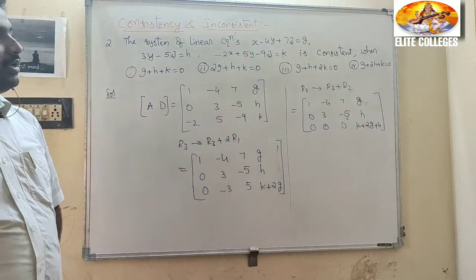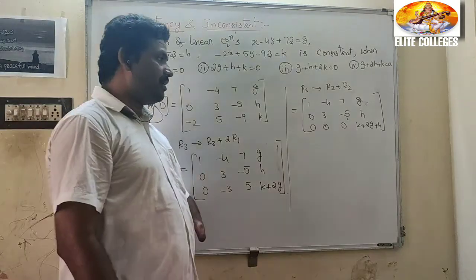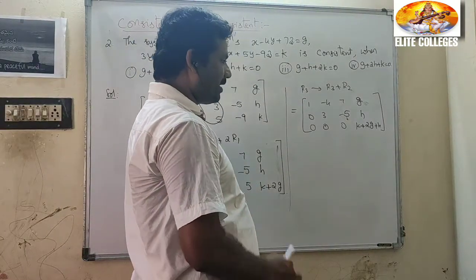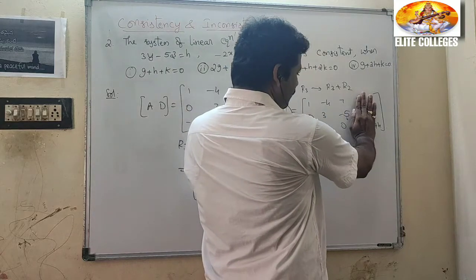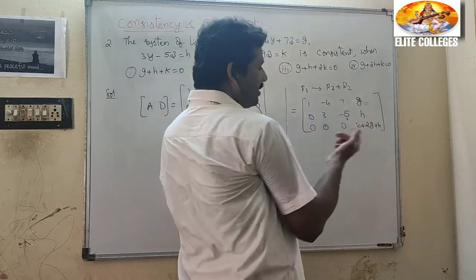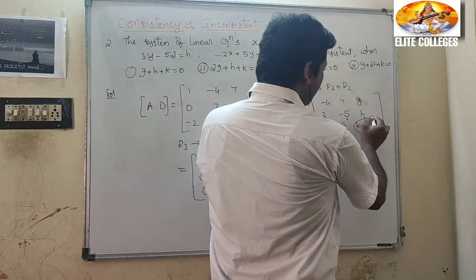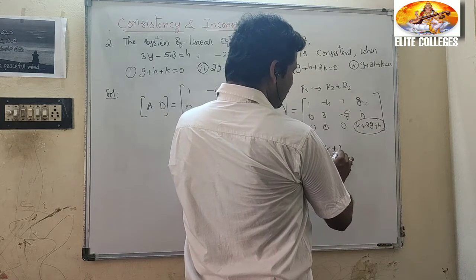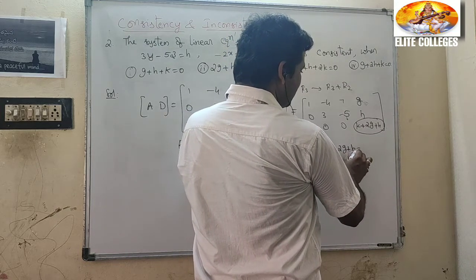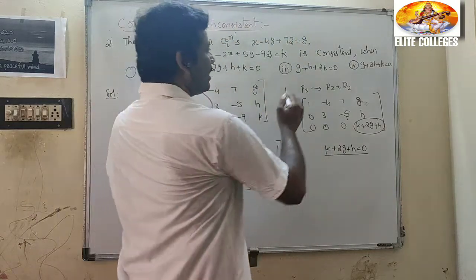Now see, for the system to be consistent, rank A equals rank AD. What is the rank A? Last row is 0, so rank A equals 2. So that means rank AD is also 2. When rank AD is 2, then this whole thing will become 0. That means k + 2g + h = 0.